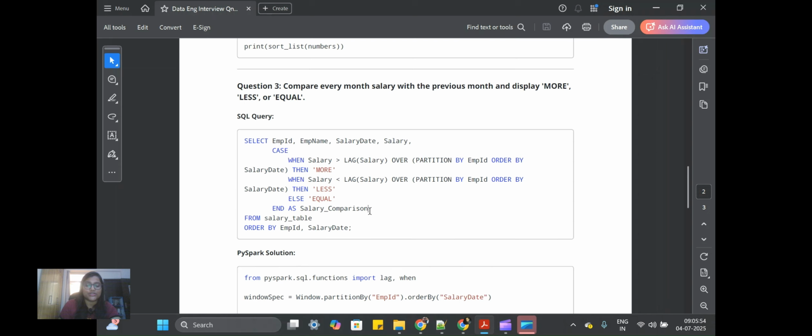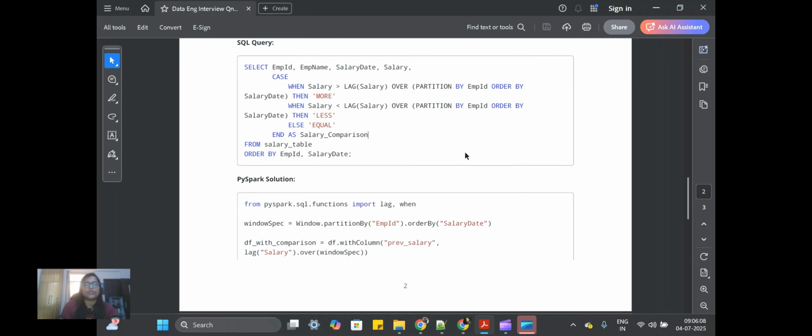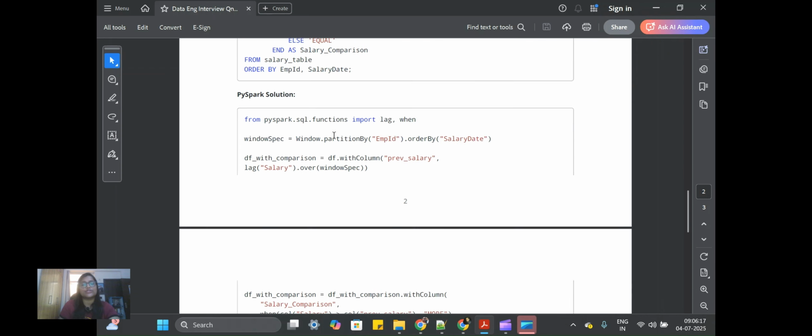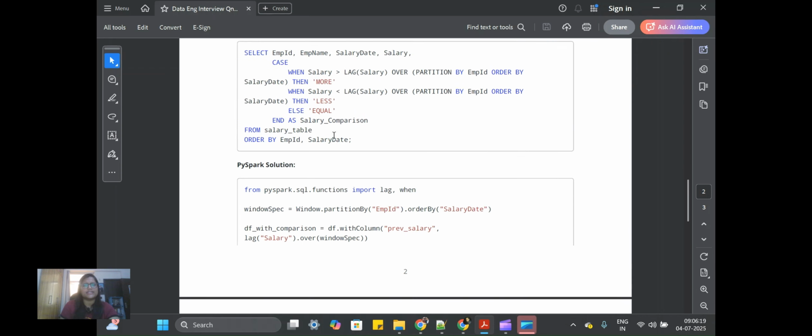So appreciate yourself. Now, coming to the next question, which focused on the PySpark solution, because they were looking for PySpark-oriented people who can handle the configuration and transformation parts. I was first asked to write the SQL, and then convert the same question into PySpark, which seems very easy.